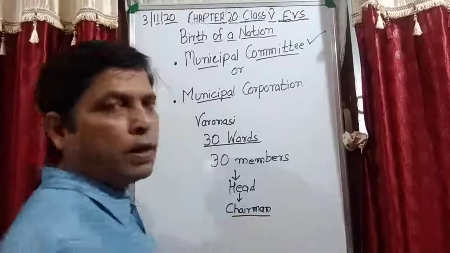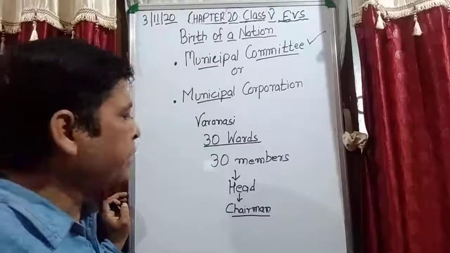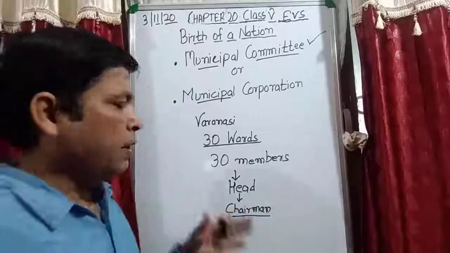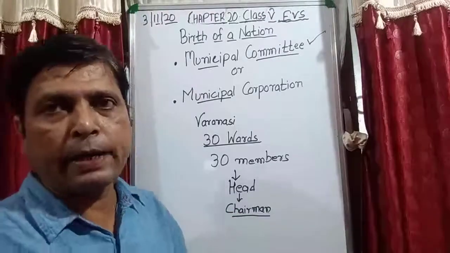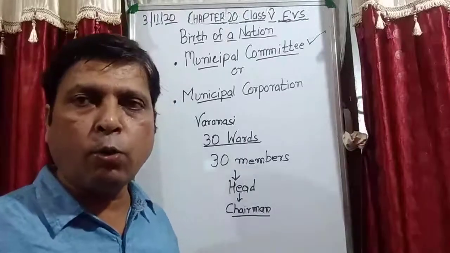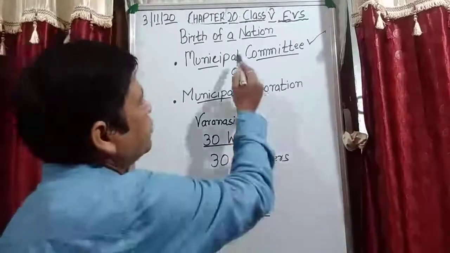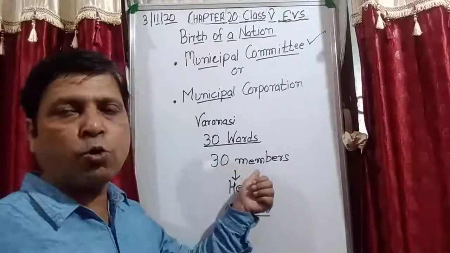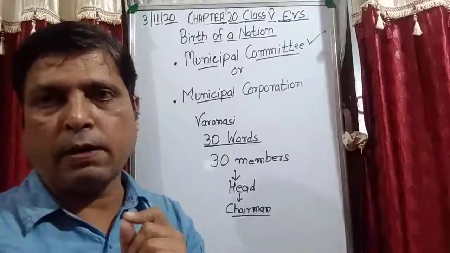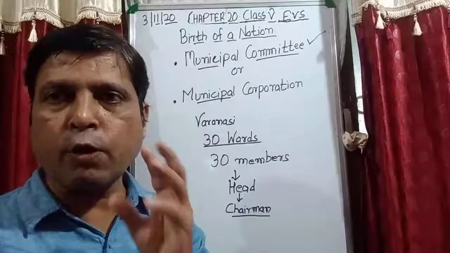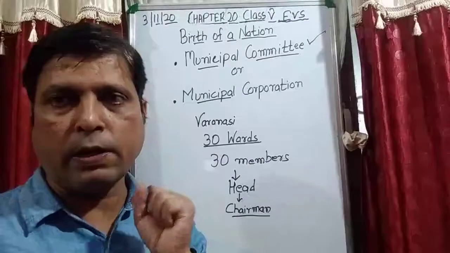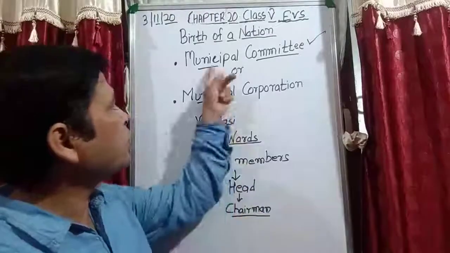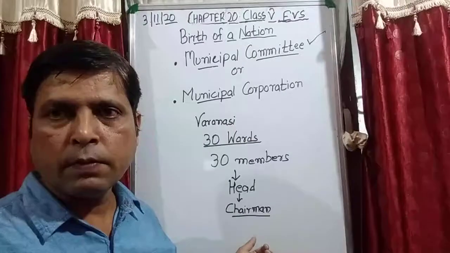Okay. So many times students are very confused in this question. Whenever this question comes, in place of chairman they write mayor, and in place of mayor they write chairman. Student, no need of confusion. If it is a municipal committee, then the head is known as chairman. And what are the members known as? Members of each ward are known as councillors. Is it very clear? Members are known as councillors, and the head of the municipal committee is known as what?